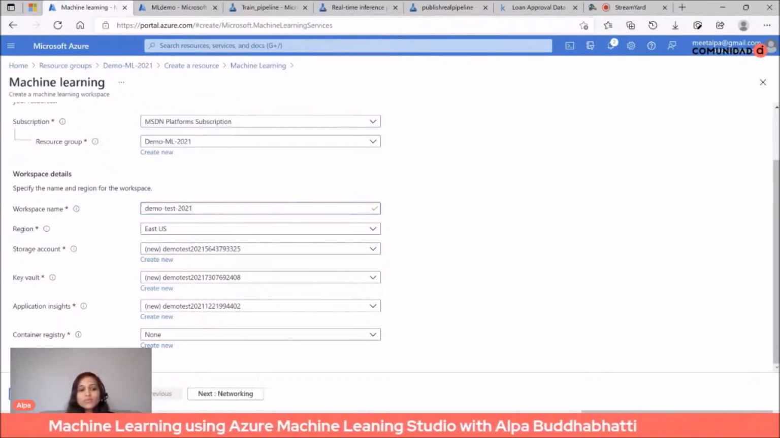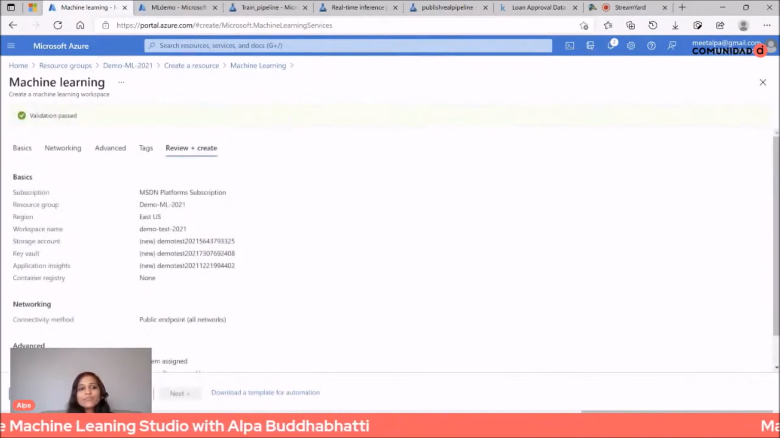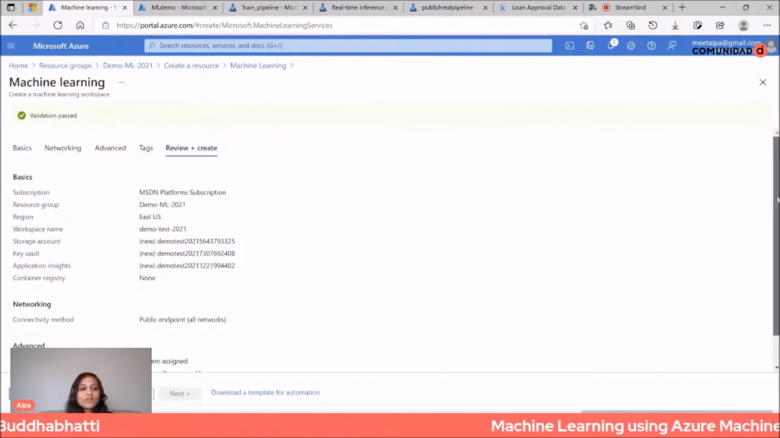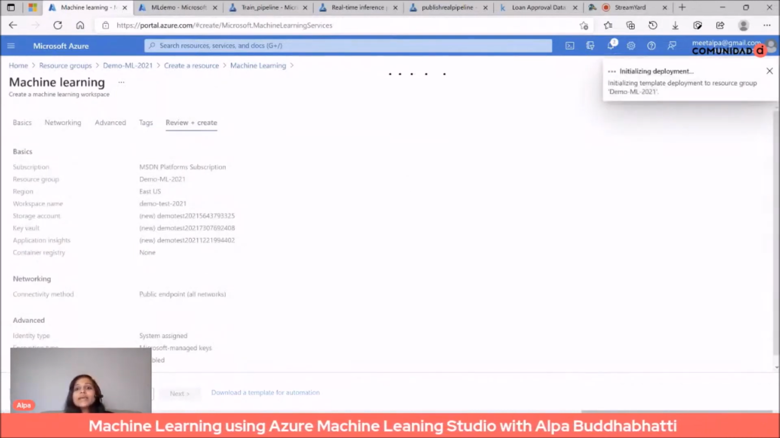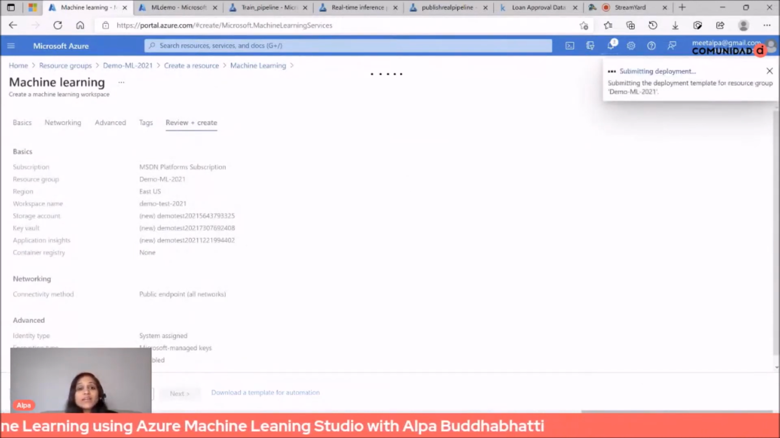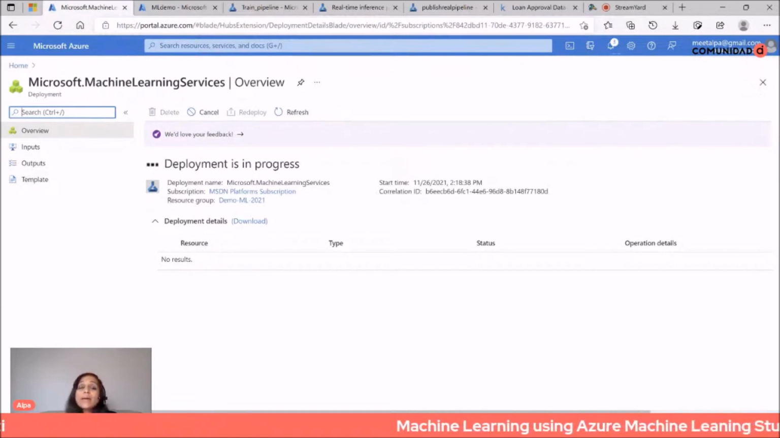Once you click create and review, it will validate it, and here you can see a basic summary as well. Once you're happy with that, you can just click on create. This way you are creating your first machine learning workspace. With your workspace, you get a storage account, a key vault, and an application insight.